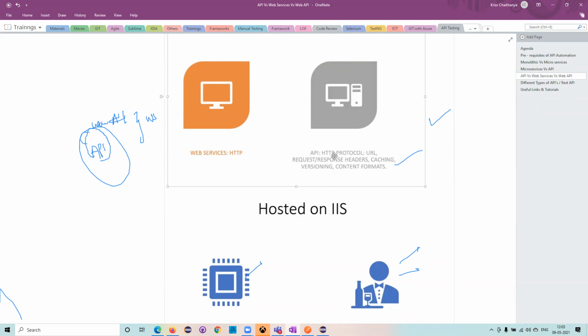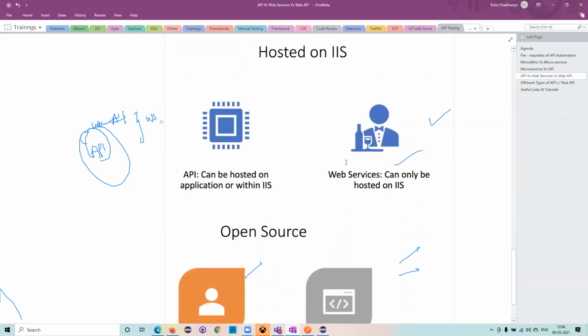Those are different protocols which can help to do the data transfer. FTP is file transfer protocol. So if you wanted to make some protocol transfers, we can create an API for that. It can support multiple things, whereas web services would support the HTTP protocol only. That's another difference. And it will be hosted on IIS.